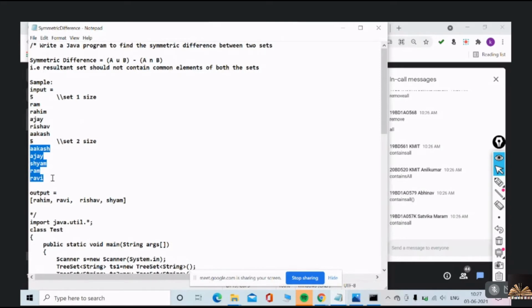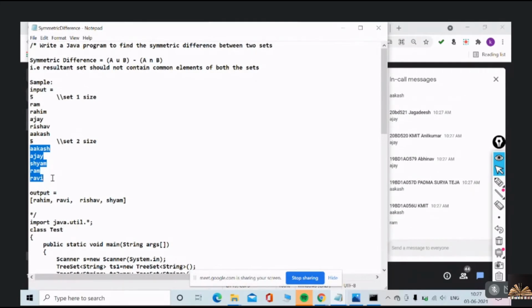Ajay, Akash, and Ram also. Yes or no? So you need to remove all the common elements, and then display the remaining.